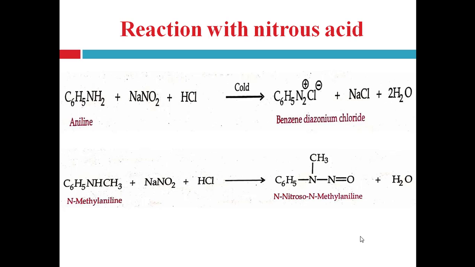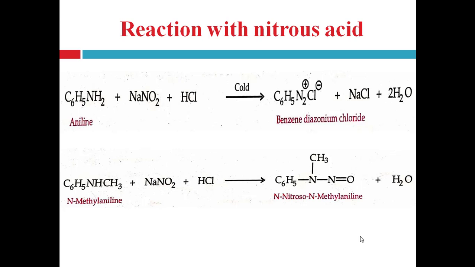It is a very important reaction in organic chemistry because benzene diazonium chloride has a huge role in the synthesis of different chemical compounds. It has great synthetic application for the preparation of different organic compounds, that's why diazotization is very important.